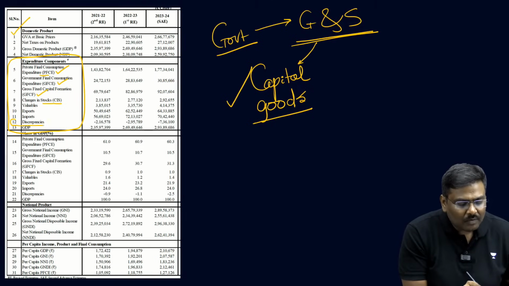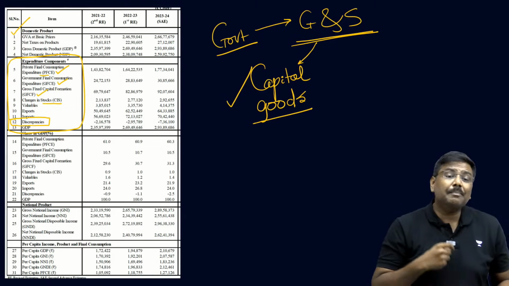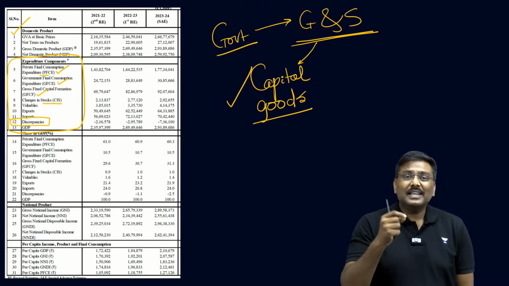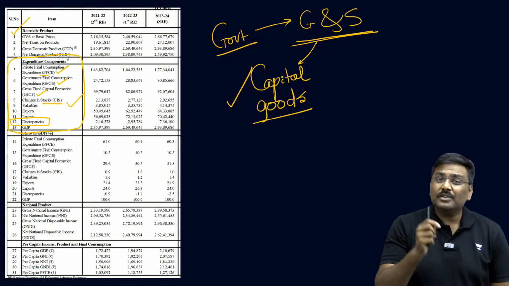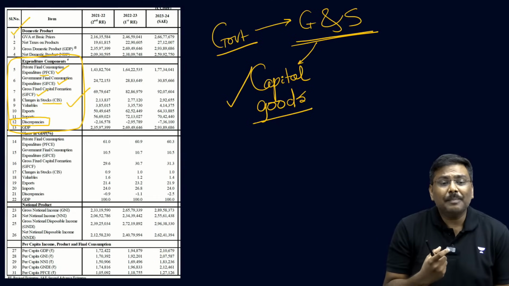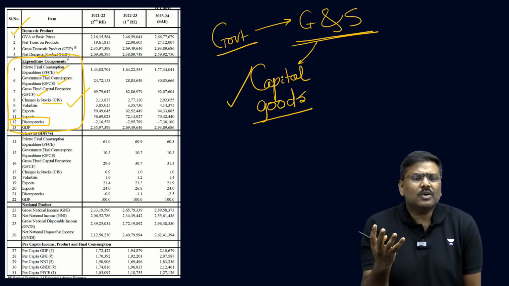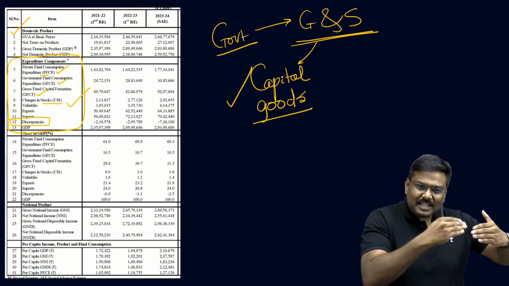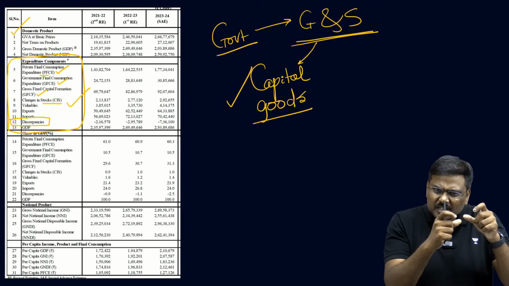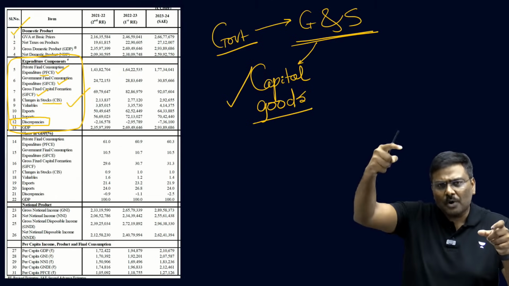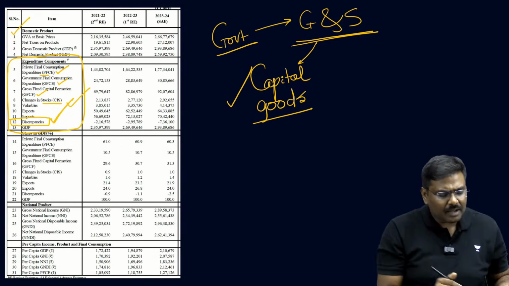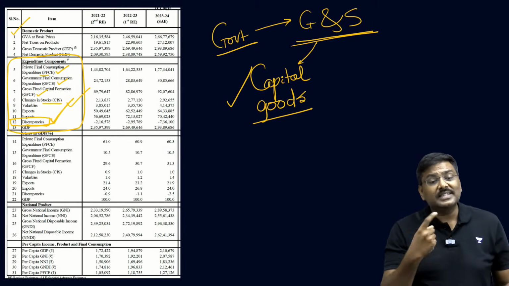Look at number 12. Can you see a term called discrepancy? Look at the term. There is a term under the expenditure method. Can you see the term discrepancy? Why do we have a concept of discrepancy? There's a mismatch between the production and the expenditure method, and whenever the expenditure method is different compared to the production method, we will adjust, we will ensure the values are the same by entering a term called discrepancy.